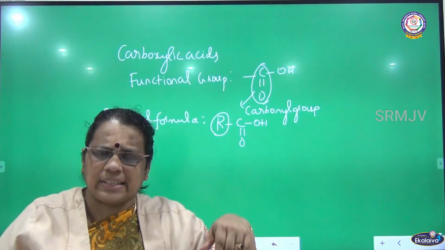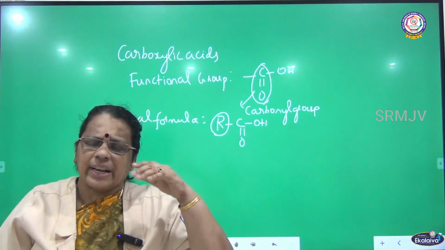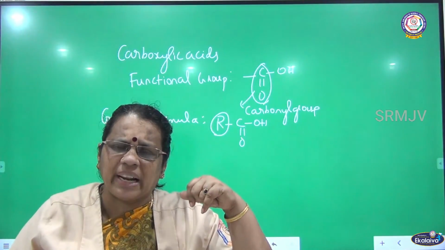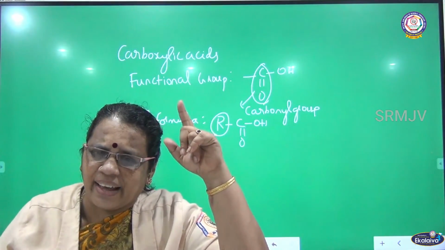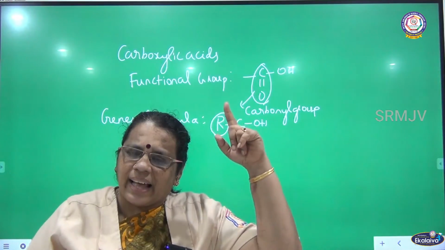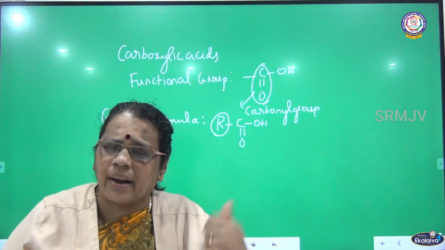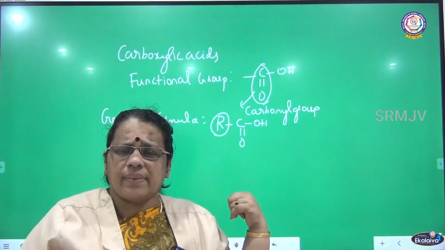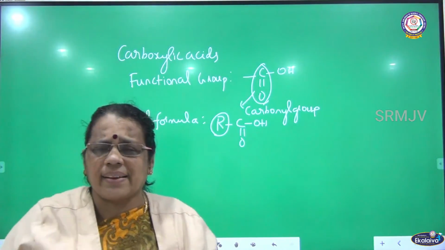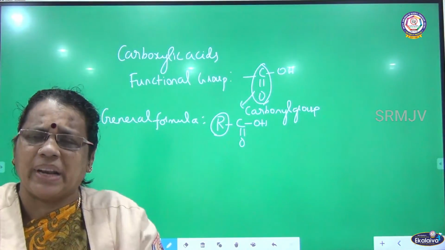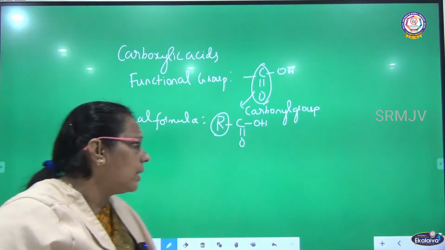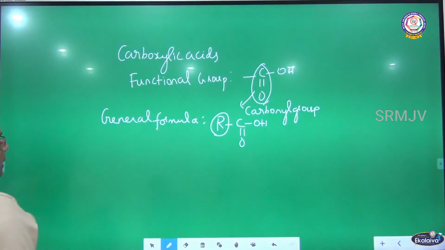They are weaker acids when compared to mineral acids. For example, hydrochloric acid, sulfuric acid, nitric acid, all those are mineral acids. Where hydrogen ion concentration is greater, there it will have greater acidic character. Whereas in the case of carboxylic acids, they are weaker acids when compared to mineral acids, so here the hydrogen ion concentration is less. Let me see the nomenclature now.